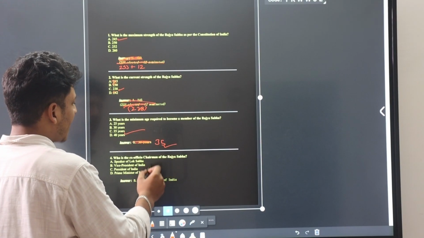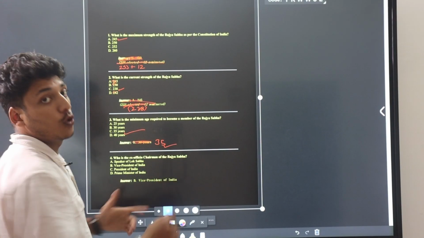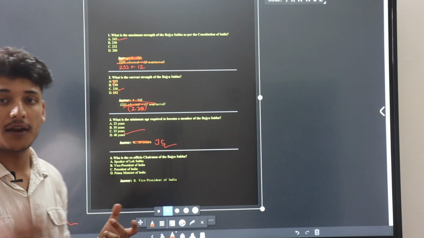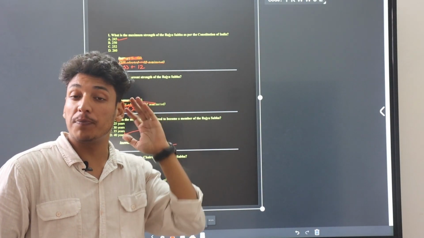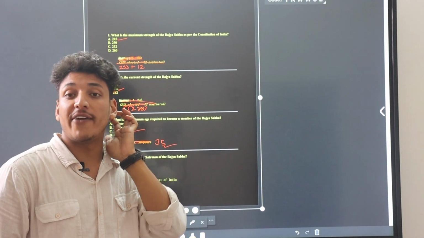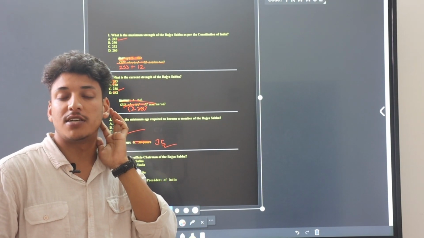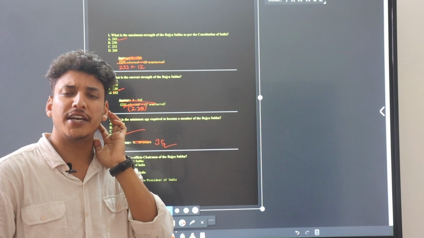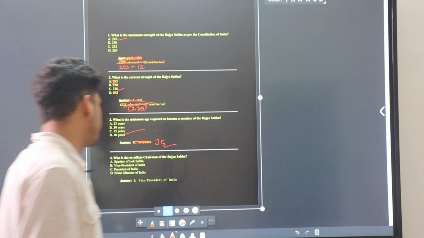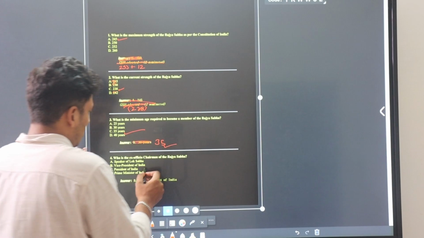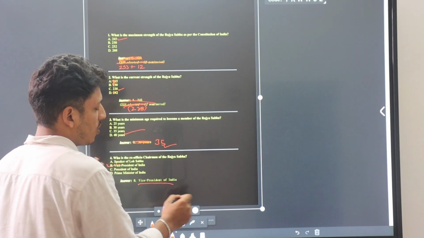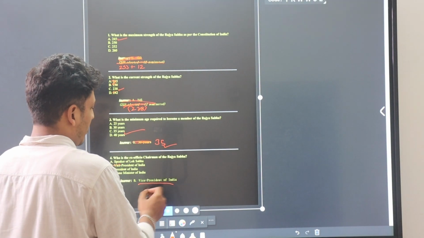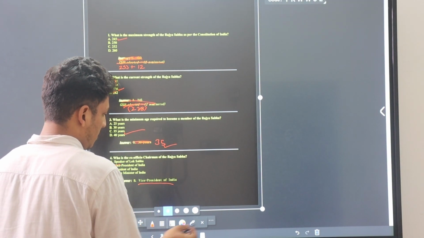Okay. Who is the ex officio chairman of Rajya Sabha? Remember, I already taught you in a previous video when I was teaching about the vice president. You didn't remember? Vice president. Okay, remember this. Who is the ex officio chairman of Rajya Sabha? Vice president. Now, moving to our other slide.